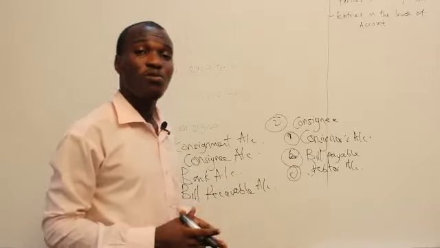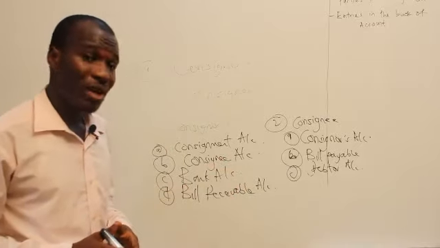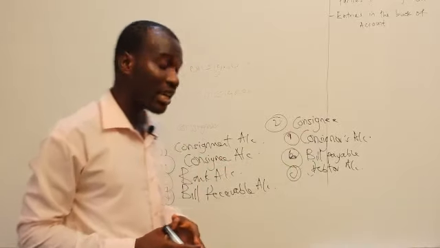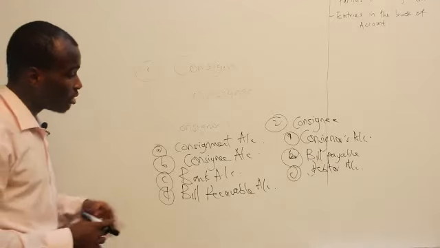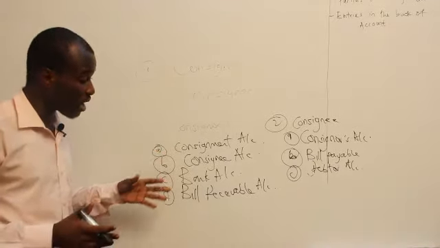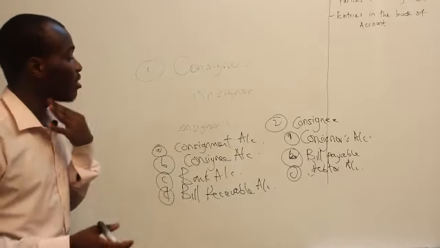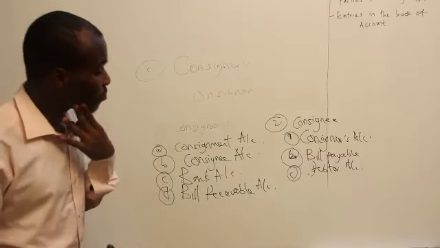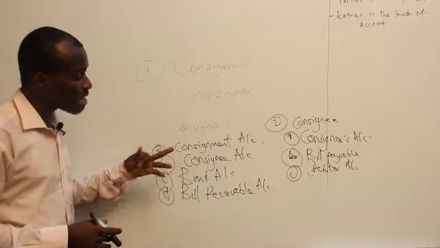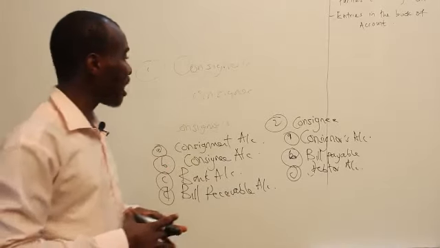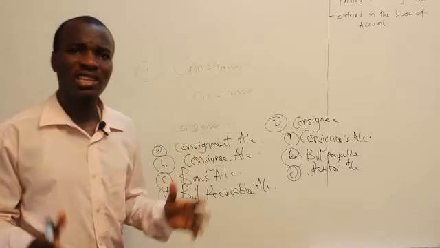And if you have any form of goods sold on credit to the debtor, what will happen? Debtor's account will be debited, while the consignor's account will be credited with the amount of credit sales in the period. So if at all the consignee receives a bill, what is he going to do in his book? The bill receivable account will be debited, while the consignor's account will be credited with the amount of the bills in the period.